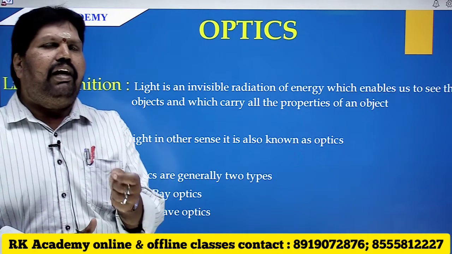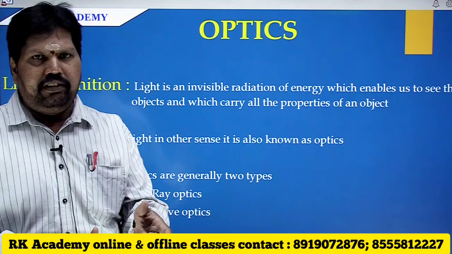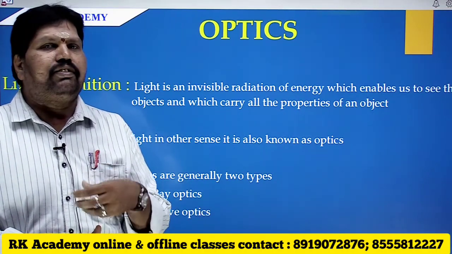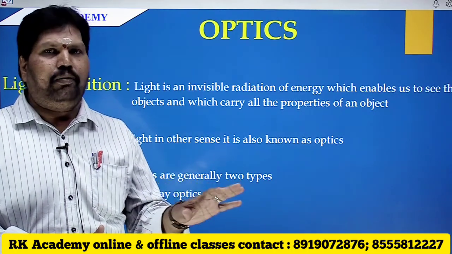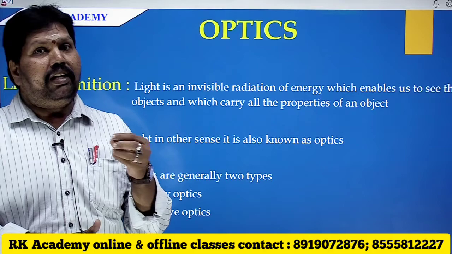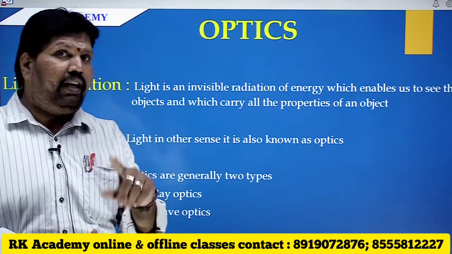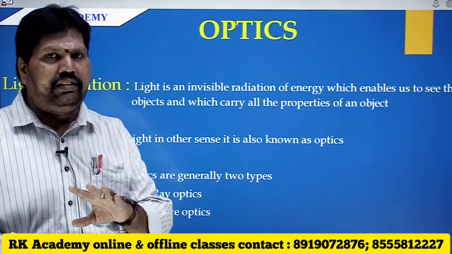Then why is light called a form of energy? Because light makes us able to see the object. Without light we cannot see any object. So enabling us to see the object is a work that light can do. That is why light is said to be a form of energy.